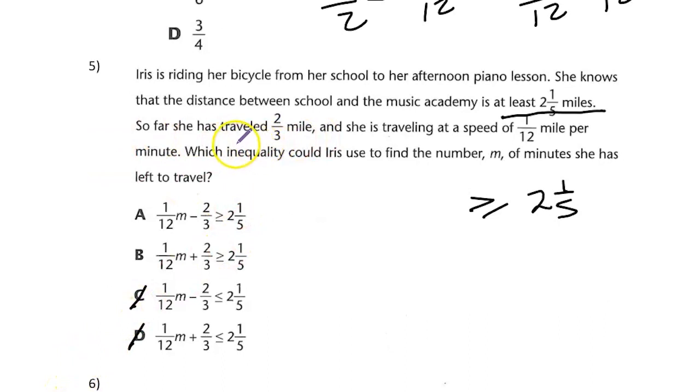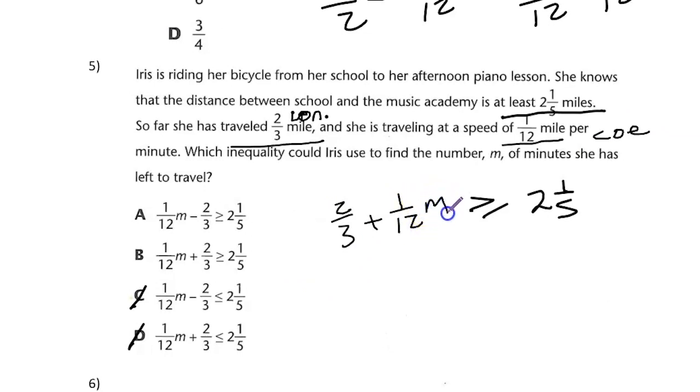So far, she has traveled 2/3 mile. So this looks like the constant right here, since this is what she has traveled so far. And she's traveling at a speed. So since it's a rate, obviously it must be the coefficient. So we have the 2/3 as the constant, and we have the 1/12 as the coefficient. And since we want to find the total, we know that we are adding, so it must be B.